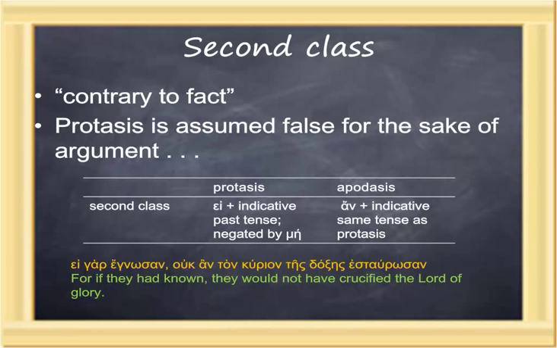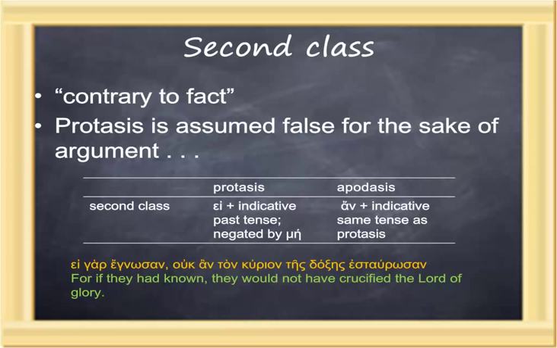The second class of conditions are what are sometimes called contrary to fact conditionals. And that's where the protasis is assumed to be false for the sake of argument. The previous one assumed to be true. Here it's assumed to be false. So if this, and we assume that that's false, then this. Ei plus the indicative in a past tense, negated by me, because this is an assumption, and an plus the indicative in the same tense as the protasis.